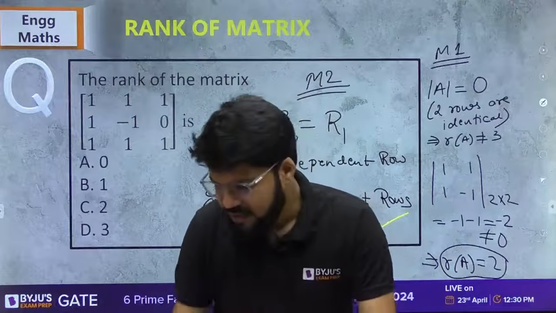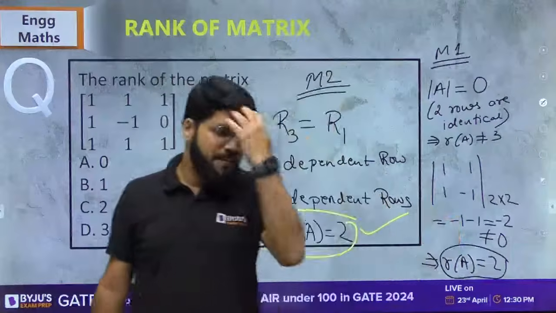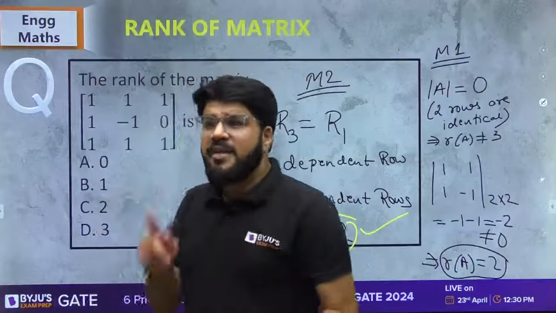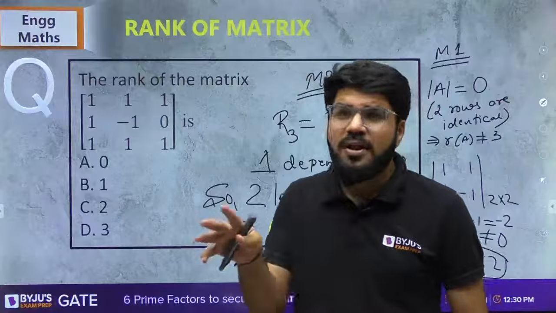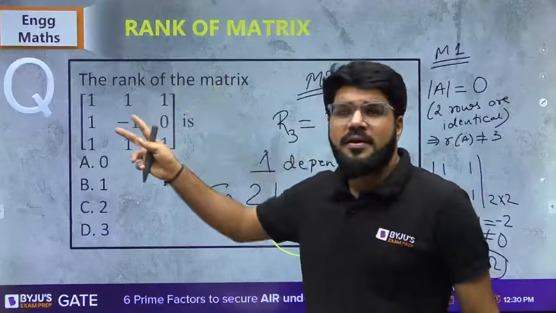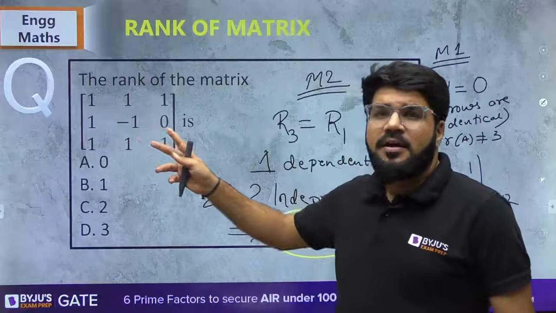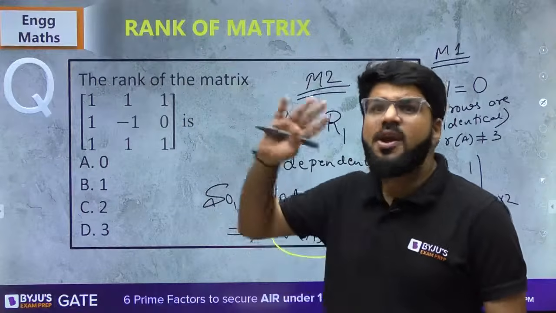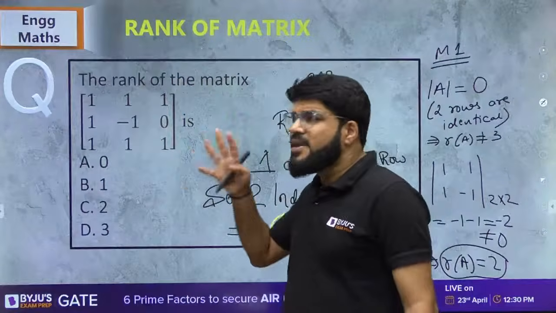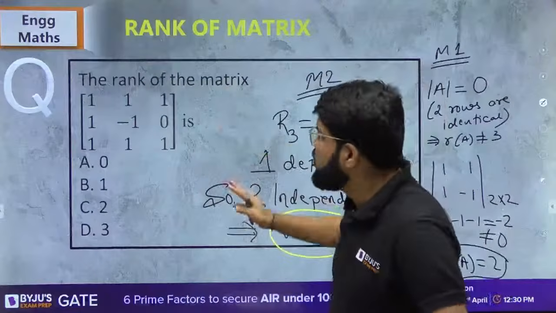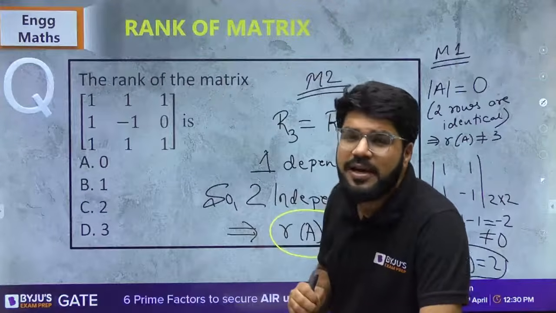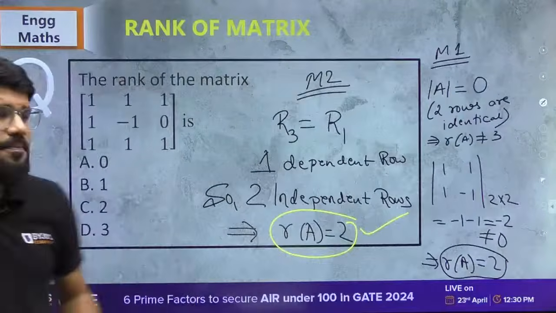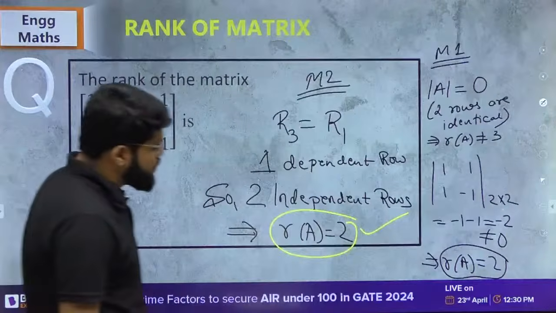So Uzair, that is why we are coming to this dependency method, and I'll tell you the echelon method next, Uzair. Because if 1 2 cross 2 minor was 0, then I cannot comment. I have to check other 2 cross 2 minors. If all of them are 0, then only we will say that the rank is less than 2. Checking all of them becomes tedious. That is why we are shifting to another method. One method I have told you is on the dependency or independency of rows or columns. Next I will tell you the echelon method also. Right, Uzair Siddiqui? Okay, let's go.